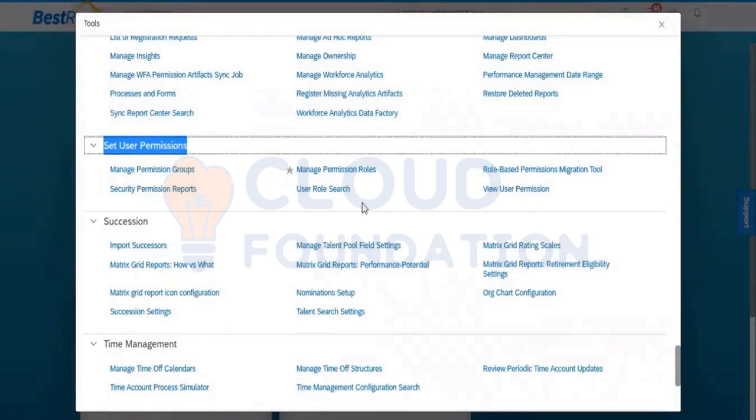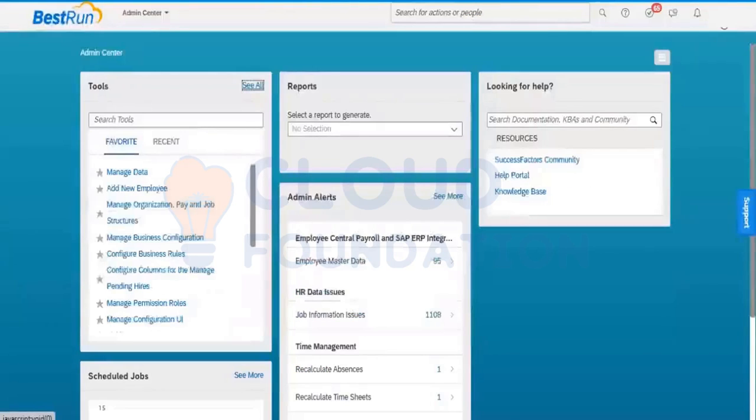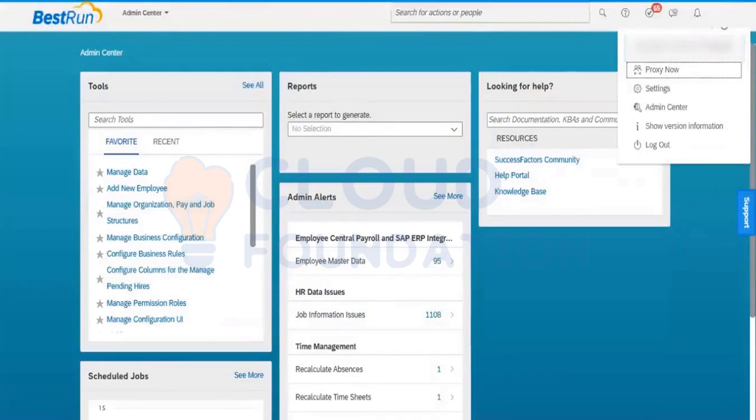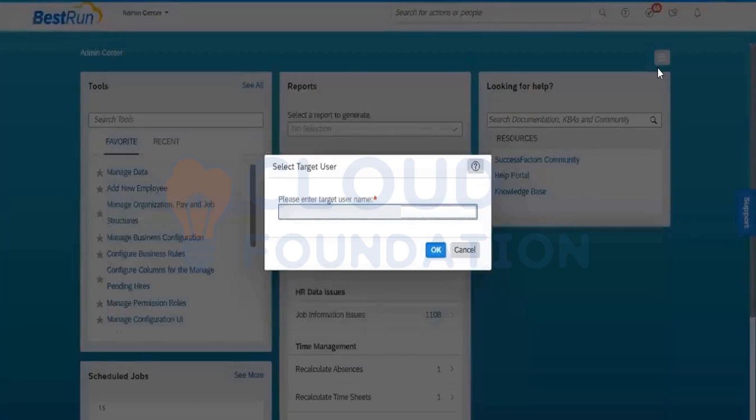Now if a new member is joining your team, how will you give the permission? For example, a new team member has joined. Let me proxy this. I will show you.